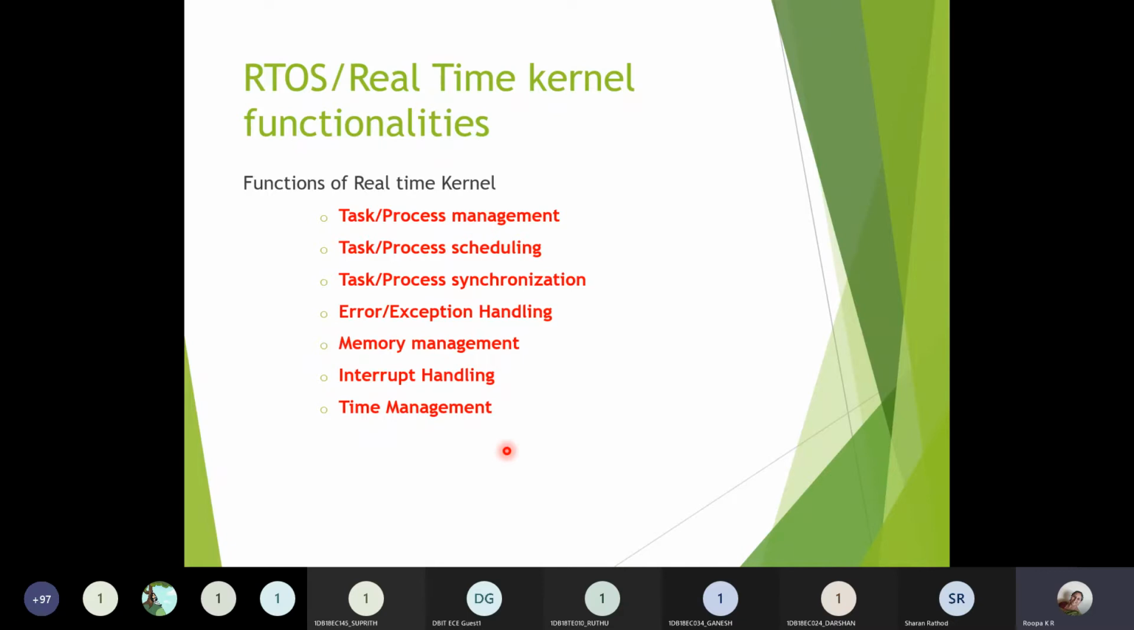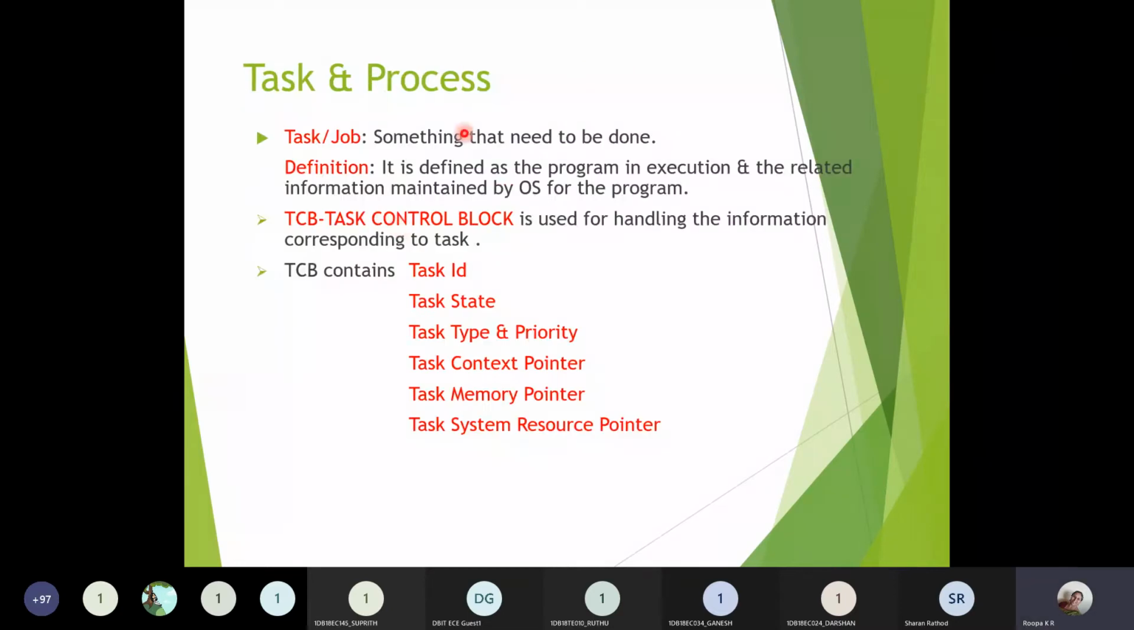First and foremost, we'll see what you mean by a task and what you mean by a process. A task is some operation or some job or some set of instructions which is to be done, which is to be executed. So something that needs to be done is said to be a task. Sending the information from this part to the other part of the embedded system, that is also a task. Storing the information from this particular memory to the other part of a memory, that is also a task. Each and every operation can be categorized as a task.